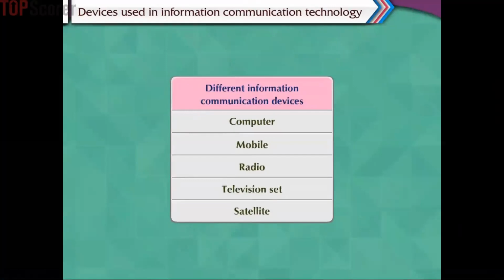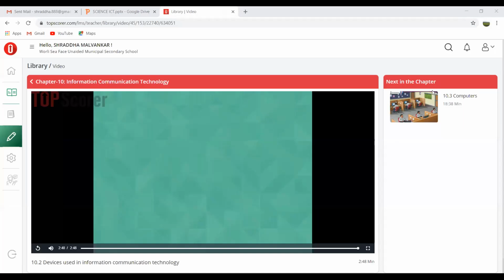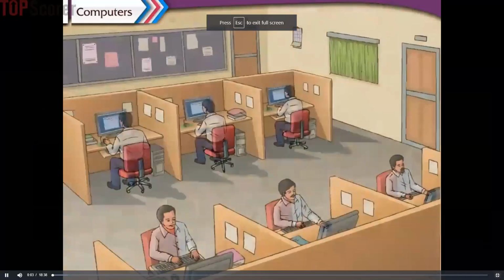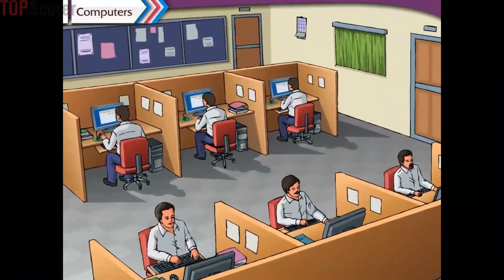Come, after going through the uses of different information communication devices in brief, let us now study about computers in detail. Computers. Computers have become the most vital necessity of today's world.